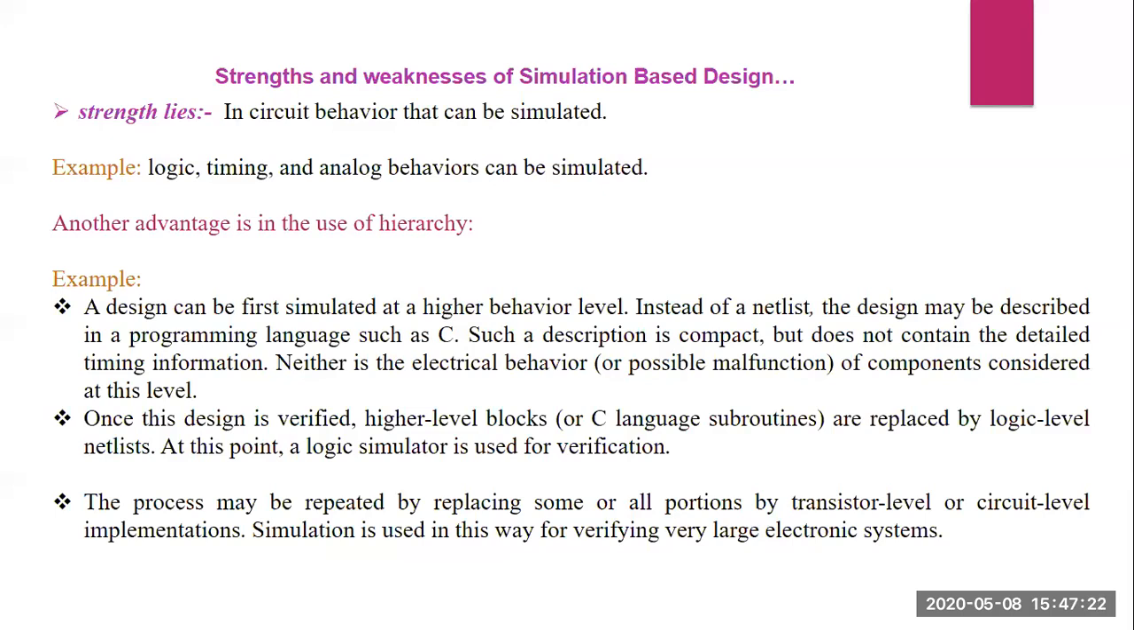Next, the process may be repeated by replacing some or all portions by transistor level or circuit level implementation. So if there are any drawbacks in the design, they can be replaced by the transistor level or circuit level implementation. The simulation is used in this way for verifying very large electronic systems, so this can be verified with very large scale electronic systems also.